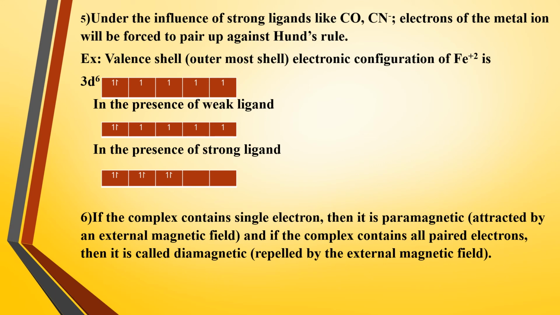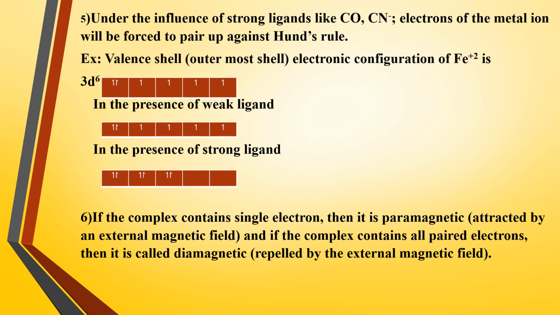Okay. For example, if the complex contains all the electrons which are paired up, or if the complex contains all paired electrons, then it is said to be diamagnetic. Okay, I think you know the meaning of diamagnetic nature. It means that it is repelled by the external magnetic field. Okay, students, this is point number 6.